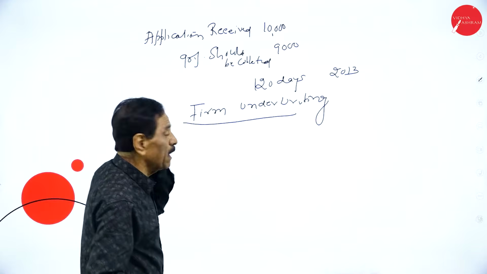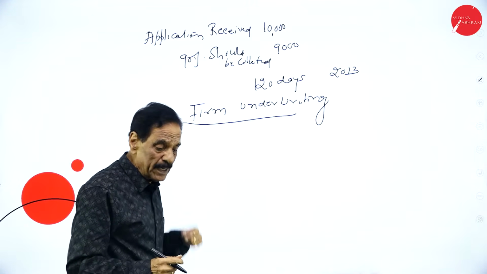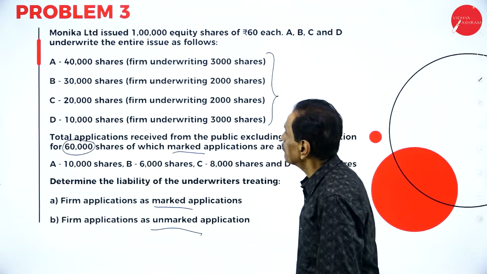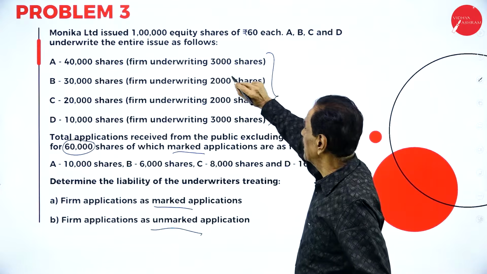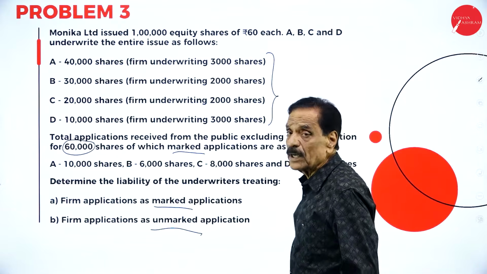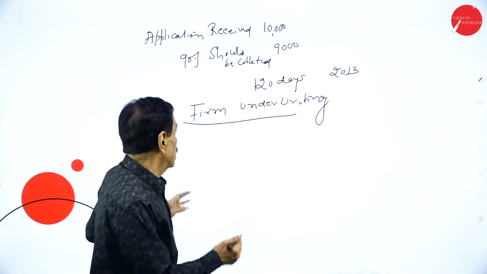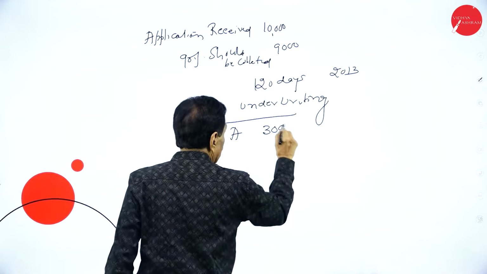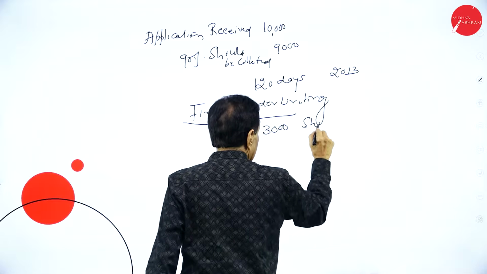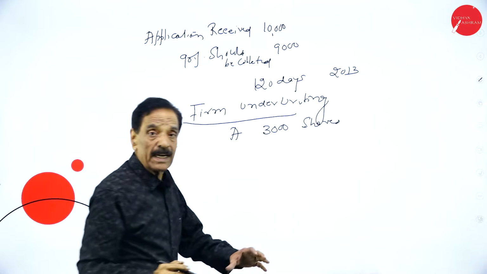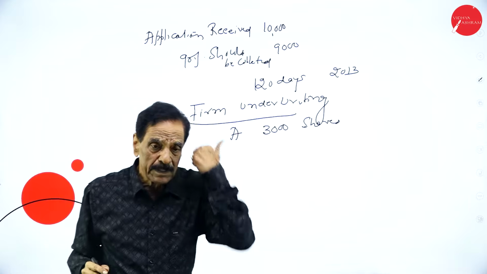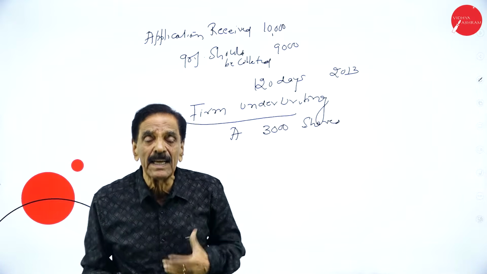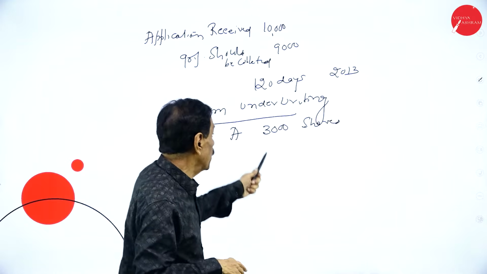The word firm underwriting means they say that they are interested in purchasing the shares. A says, I am interested to purchase shares to the extent of 3,000. He gives a guarantee, whether the public subscribes the share or not, that he will purchase 3,000 shares.